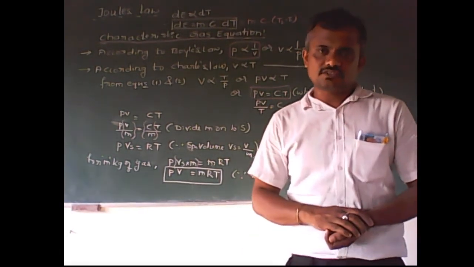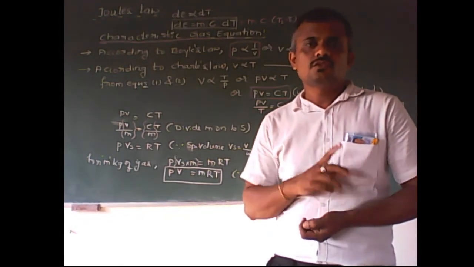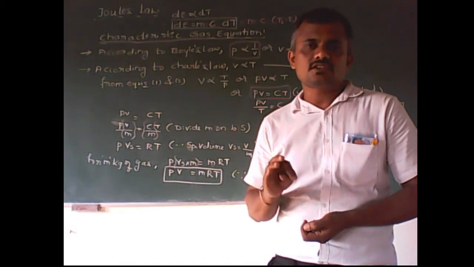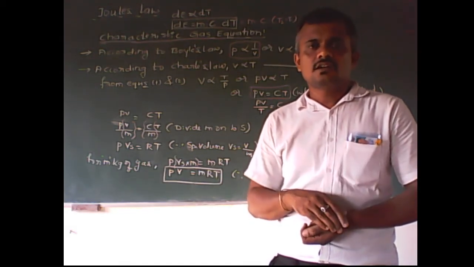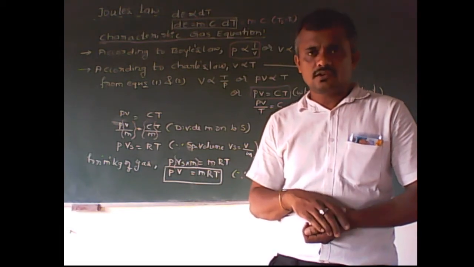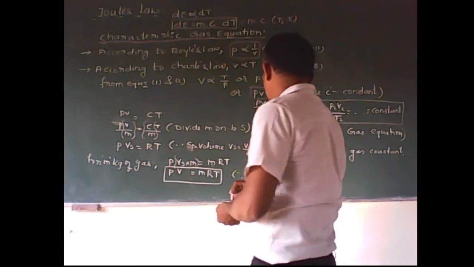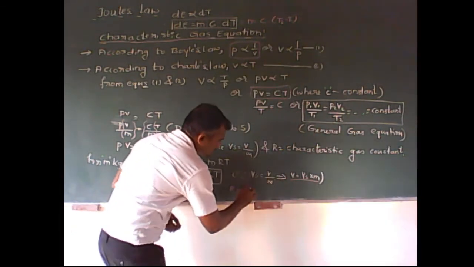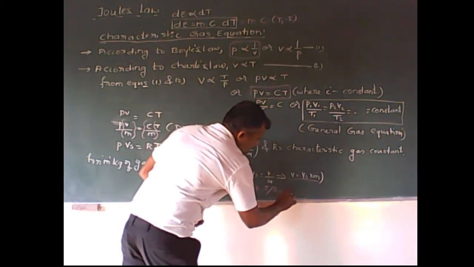So ultimately, we are getting the characteristic gas equation as pressure into volume is equal to mass into characteristic gas constant R into T. Here the characteristic gas constant R for atmospheric air is normally taken as 287. Please concentrate: 287 joules per kg Kelvin.